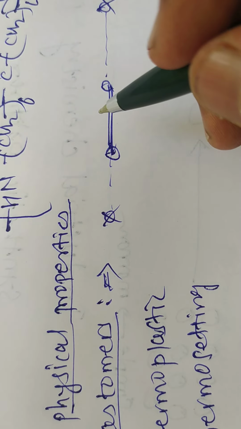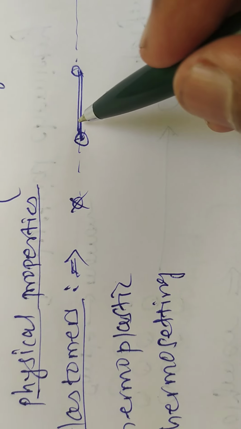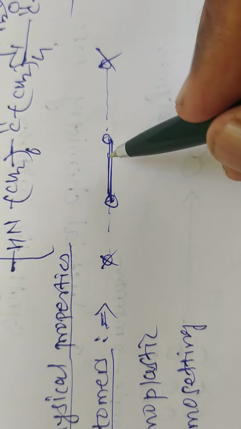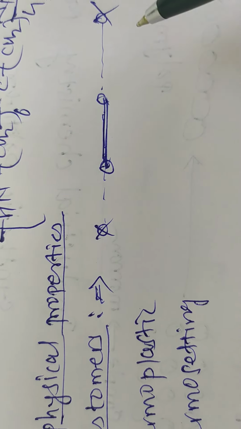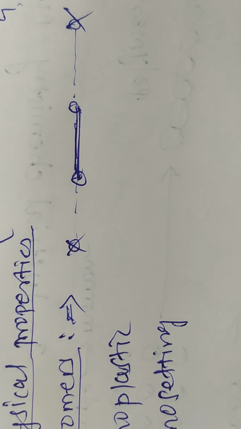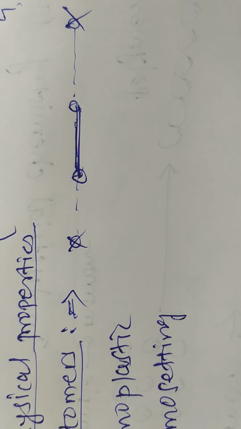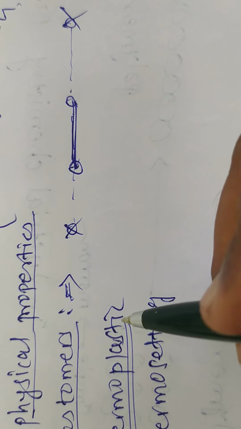Natural rubbers are examples of elastomers, and when these elastomers are heated, they become soft, and the structure is like this. This is the structure of elastomers. Then what is meant by thermoplastic?